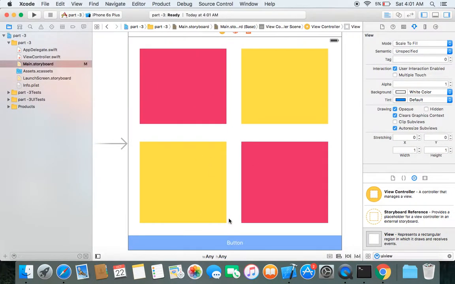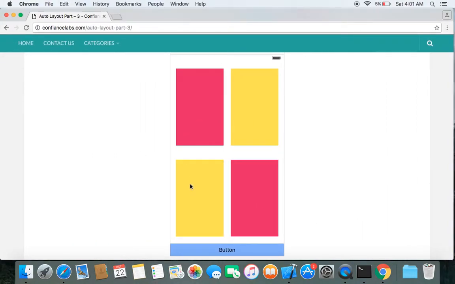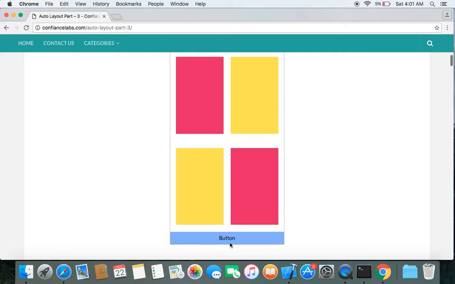Okay, so before we start applying constraints to these views, let's notice some facts about this layout. Let's start with the bottom button. First, you can notice the bottom button is stuck to the bottom of the screen. The next thing you can notice is the width of the bottom button is equal to the width of the screen. The third thing is that this bottom button is center horizontally aligned to our screen.